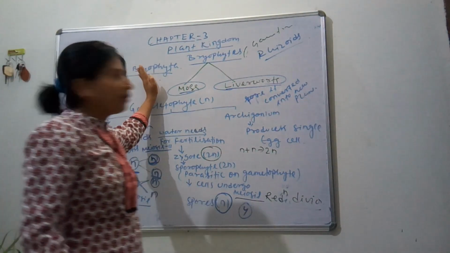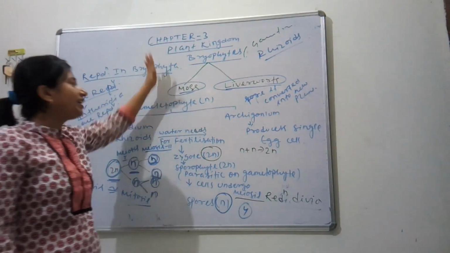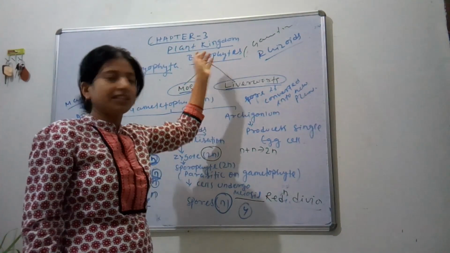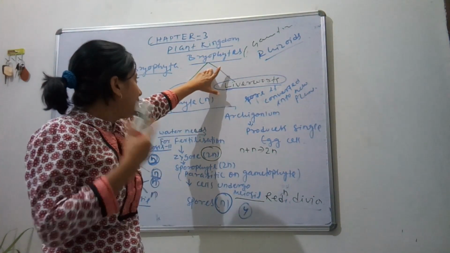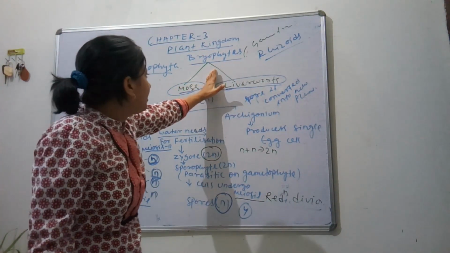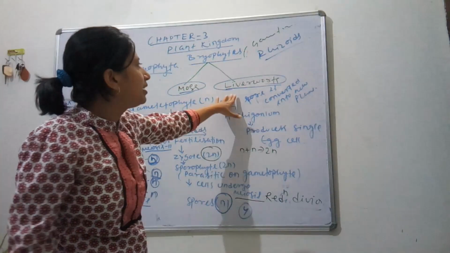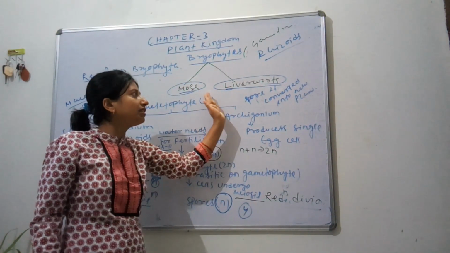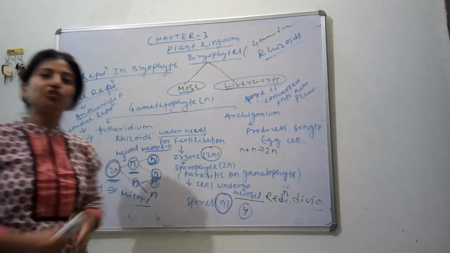Again, let's have a quick recap. This is your plant kingdom. We have studied algae, which come under Thallophyta. Then bryophytes, which are also called gametophytes, are divided into moss and liverwort. We will study moss and liverwort later. For today, this is all about bryophytes.